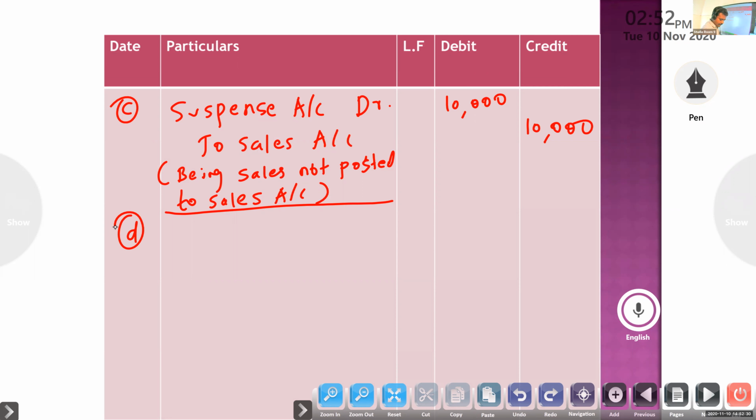Next, credit purchase from Nanak rupees 7,000 was recorded in the sales book. However, Nanak's account was correctly credited. Purchase, sales, purchase return, sales return are transaction accounts only. So it is a one-sided error. Entry?